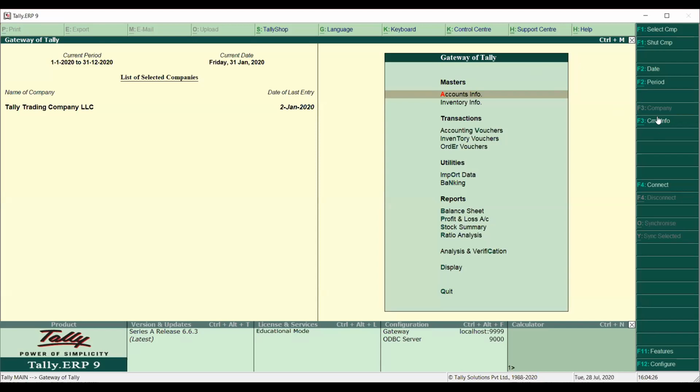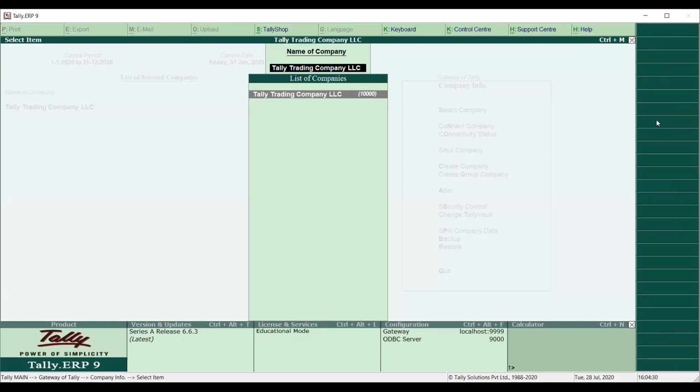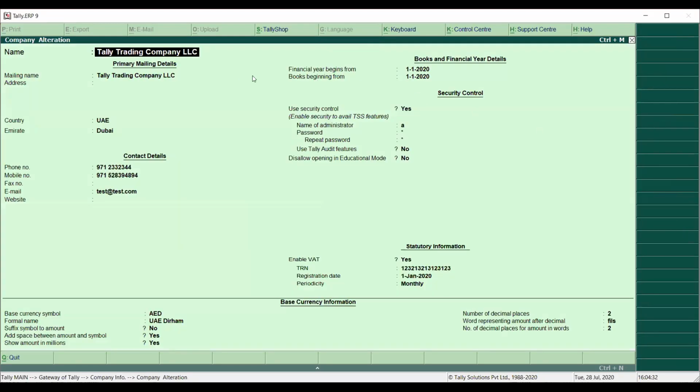If I go to company information from here and alter company, this is my company information I have set up. My company name is Tally Trading Company LLC. Country is UAE, Emirates Dubai. My telephone number, mobile number, email ID, currency, the financial year periods, the security control, and my TRN number. So far, this much detail is mentioned in my Tally. I will save all this and we will start the session.